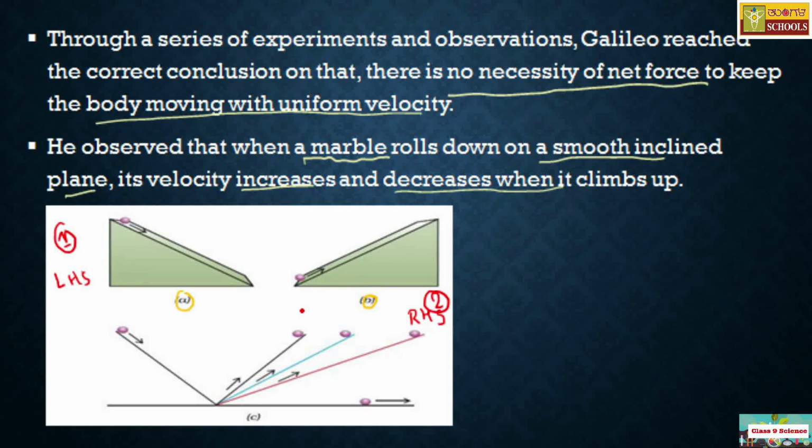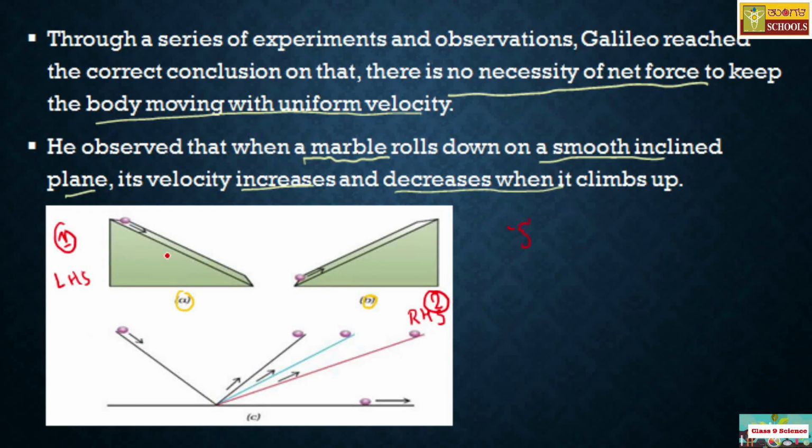He observed that when he dropped the marble ball, it rolls down the inclined plane. As it moves downwards, its velocity increases. That is due to the gravitational acceleration g.